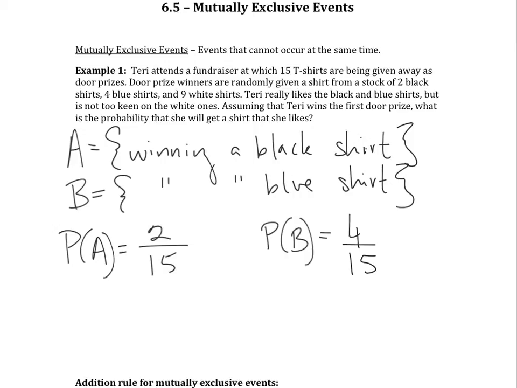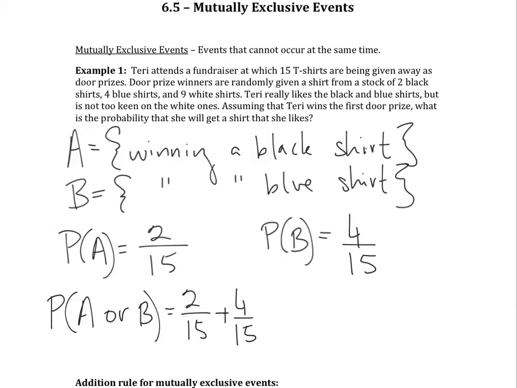So now your probability of A or B happening would be 2 out of 15 plus 4 out of 15. And that gives us 6 out of 15. And we can reduce that to 2 out of 5, which is equal to 40%. So she has a 40% chance of winning a shirt that she likes.